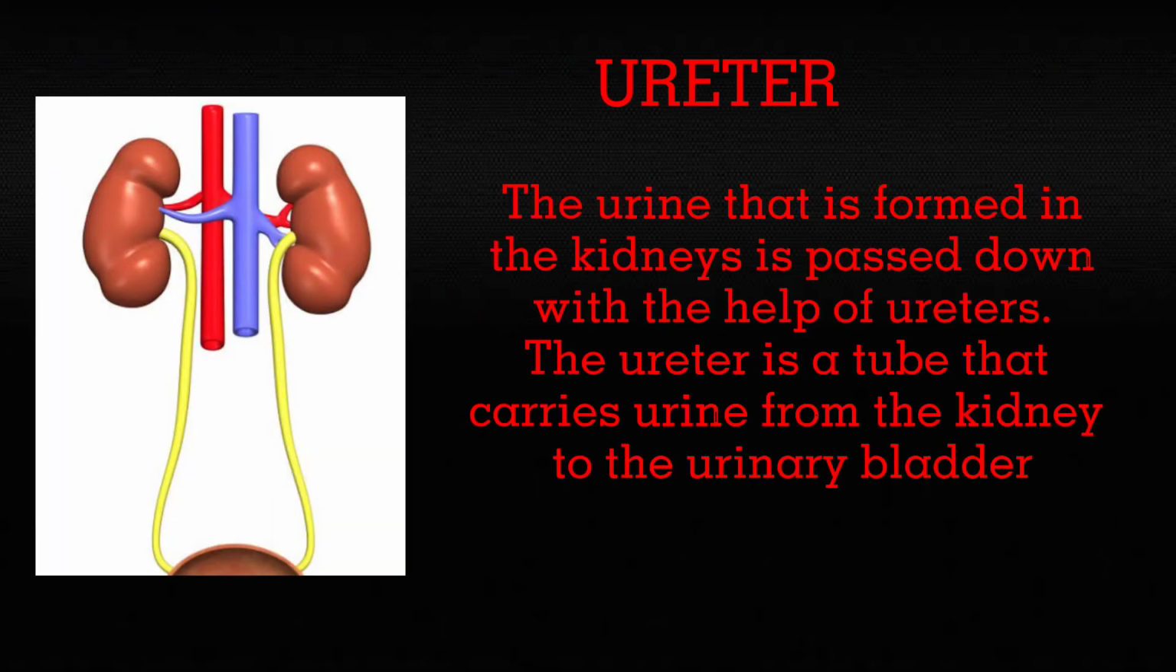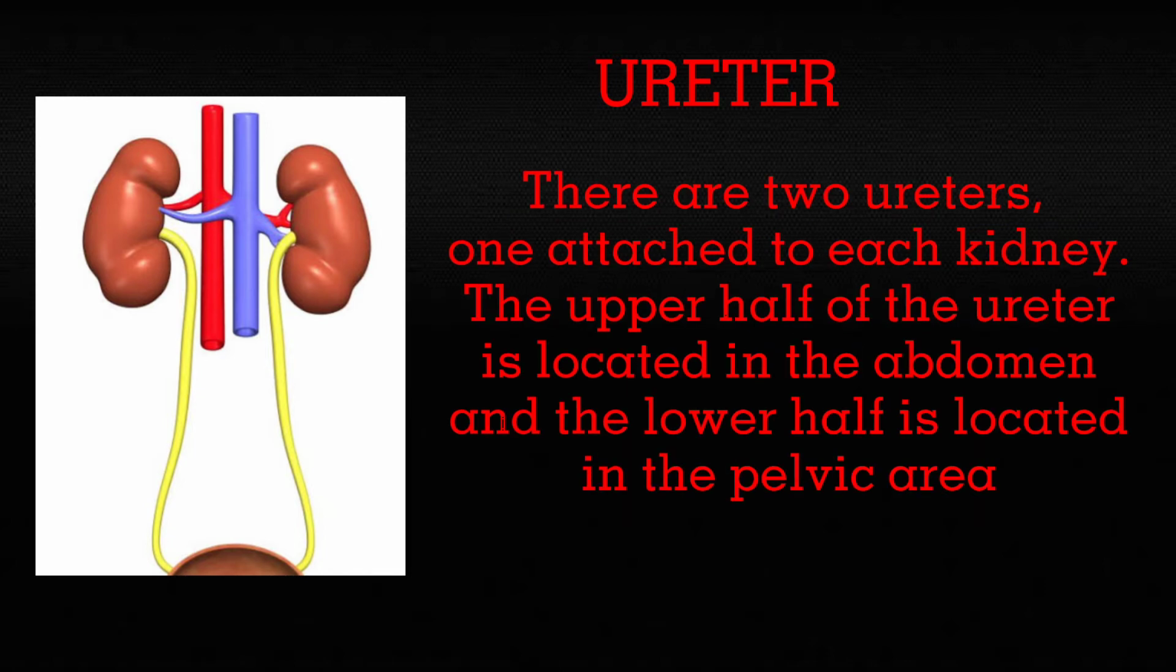Ureter. The urine that is formed in the kidneys is passed down with the help of ureters. The ureter is a tube that carries urine from the kidney to the urinary bladder. There are two ureters, one attached to each kidney. The upper half of the ureter is located in the abdomen and the lower half is located in the pelvic area.